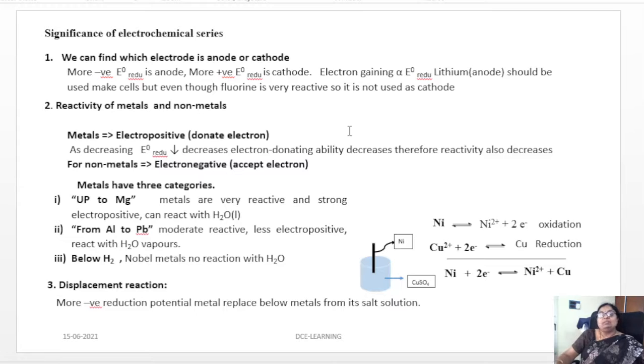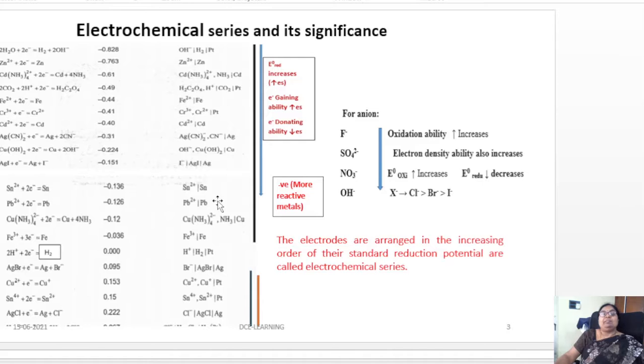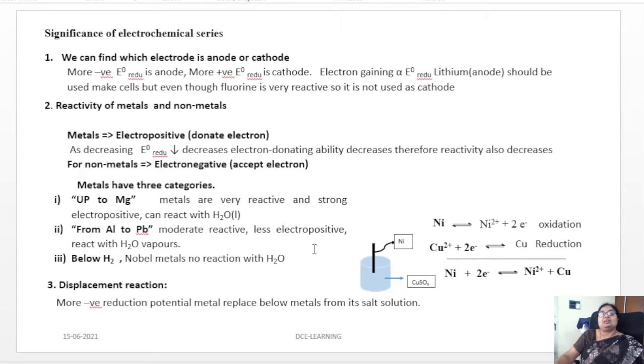From aluminium to lead, they are moderately reactive, less electropositive, and they react with water vapors. Below hydrogen are the noble metals, which undergo no reactions with water.